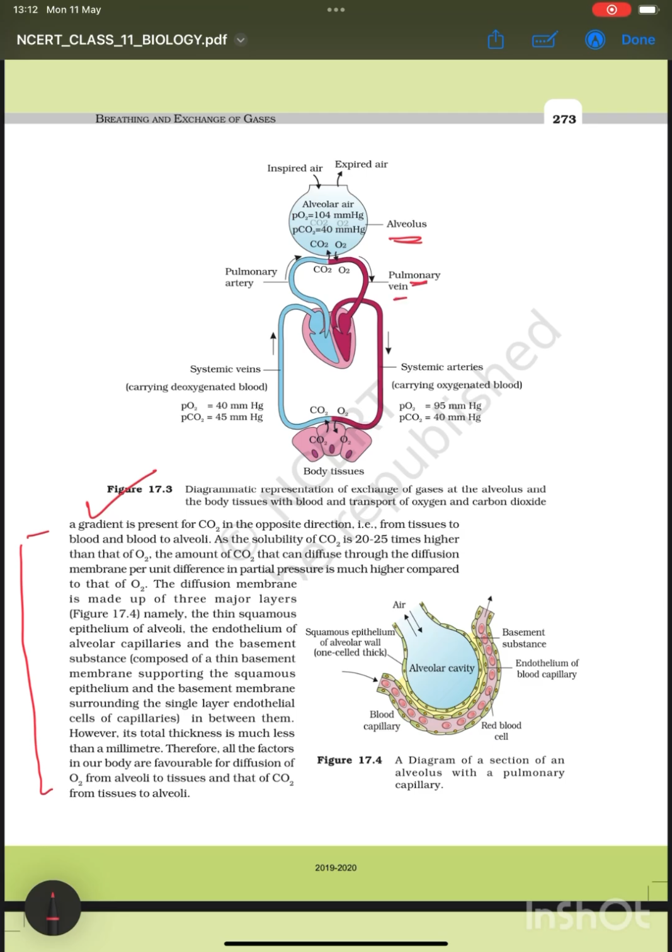We will understand it in the diagram itself. So this is our alveoli, this is the alveolus, this is the pulmonary vein. What is the pulmonary vein? The pulmonary vein is a vein which carries the oxygenated blood towards the heart. This is the pulmonary artery. What is the pulmonary artery? The pulmonary artery carries blood away from the heart to the lungs.